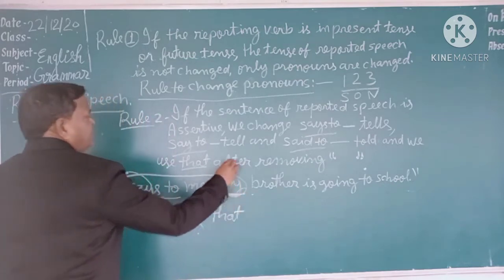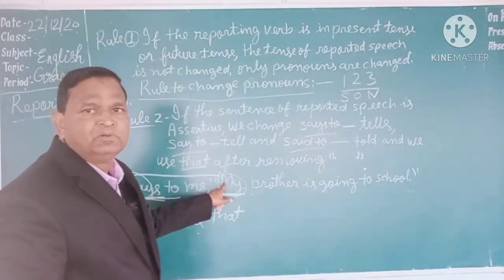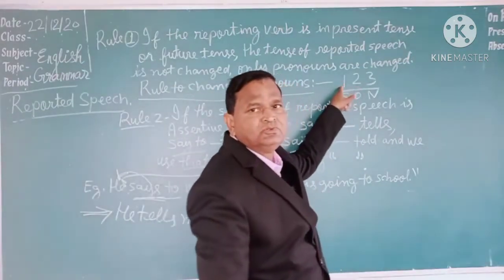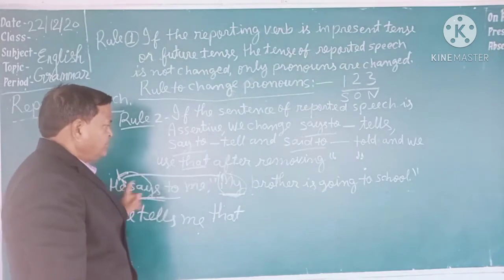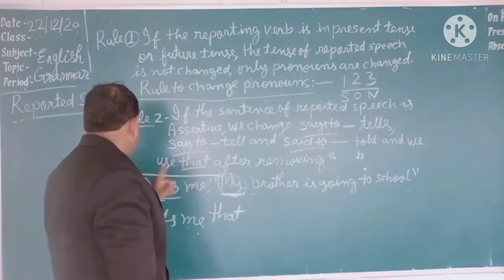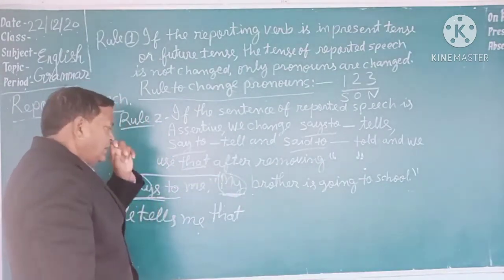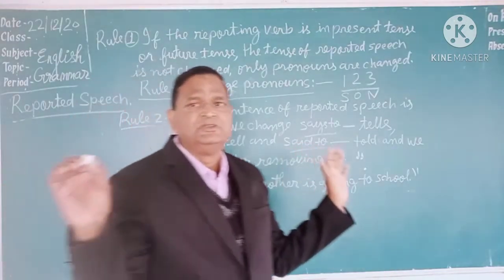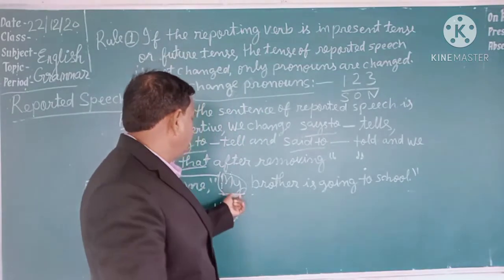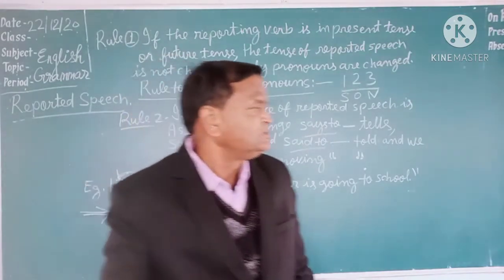Now let's change the pronoun my. My is a first person pronoun. A first person pronoun is changed according to the subject of the reporting verb. The subject of the reporting verb is he. So we will change my according to he. But the case also is changed. See the case. My is which case? First, see subjective case, objective case, possessive case.